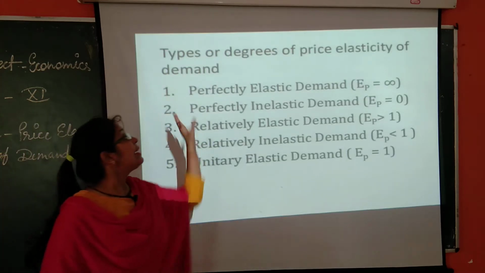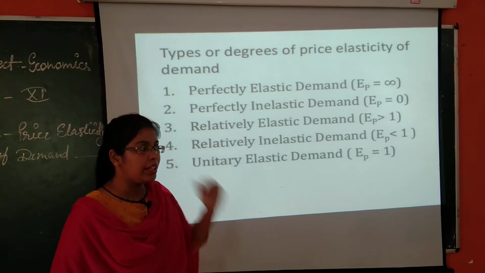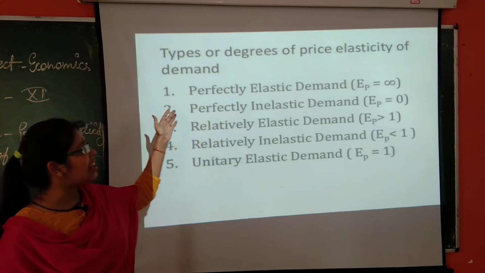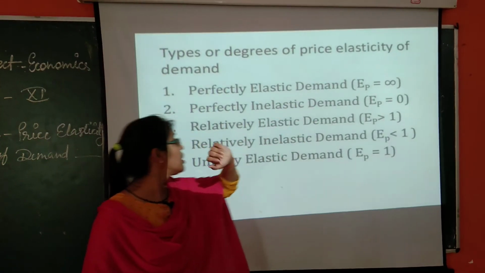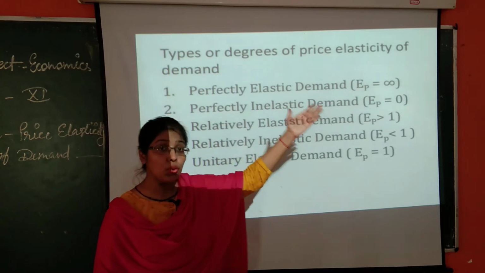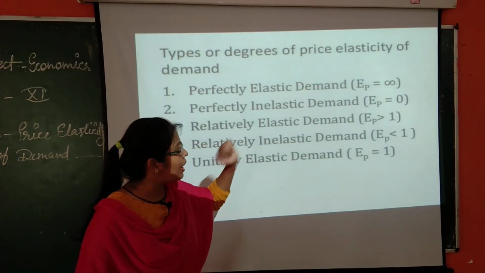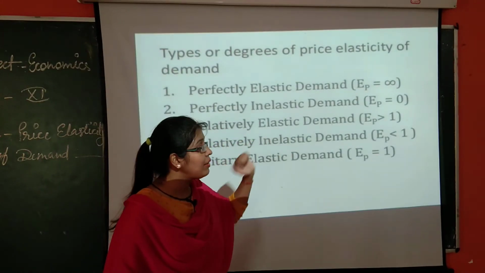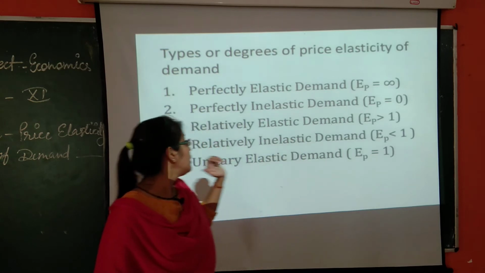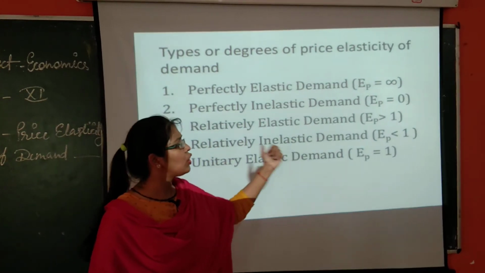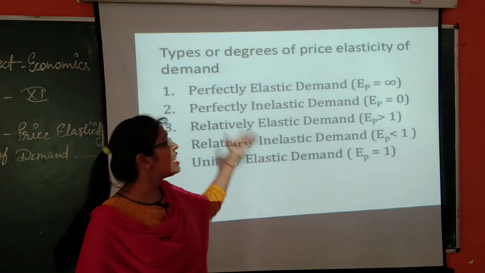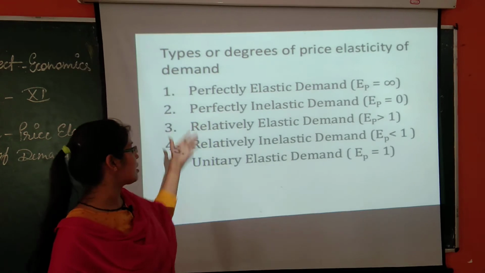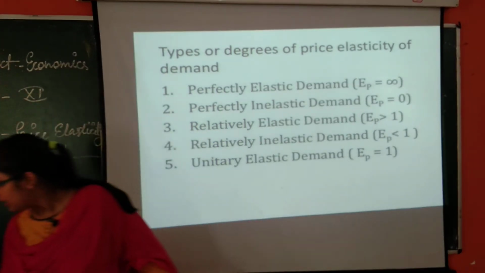Now we will see types or degrees of price elasticity of demand. There are a total of 5 types of elasticity of demand. Perfectly elastic demand, ED is equal to infinity. Perfectly inelastic demand, ED is equal to 0. Relatively elastic demand, where ED is greater than 1. Relatively inelastic demand, where ED is less than 1. Unitary elastic demand, where ED is equal to 1. Basically here EP is written, you can consider it as ED, elasticity of demand. So there are 5 types of elasticity of demand. Now you are going to see each one by one. Let us see.